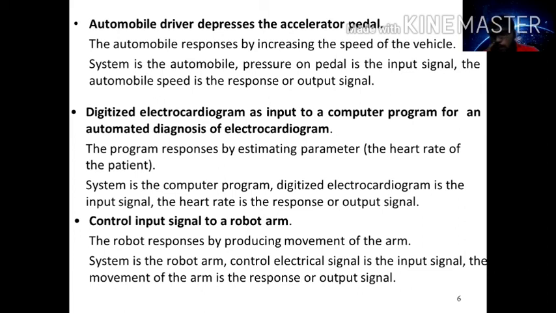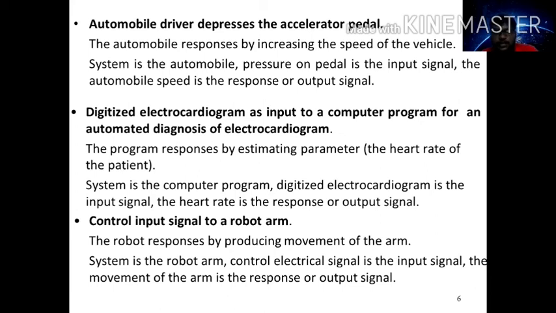Now in this scenario, you should understand what the signals are, what the system is, which one is the input signal, and which one is the output signal. So here the system is the automobile. Now, to increase the speed of the vehicle, we should give some pressure on the pedal. So you give the pressure on the pedal, that is the input signal.